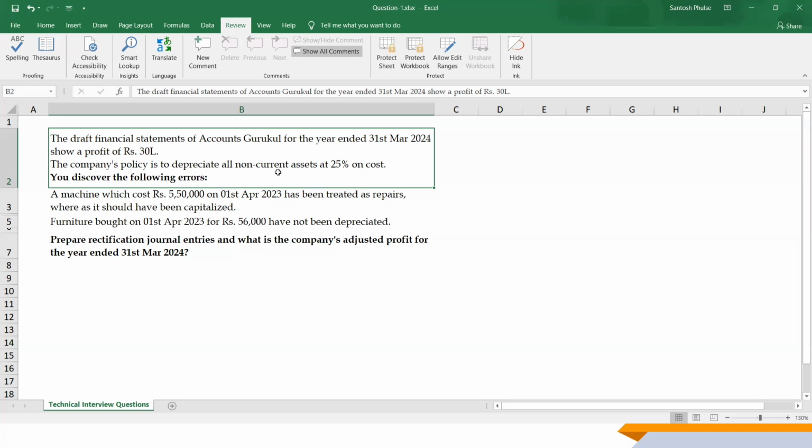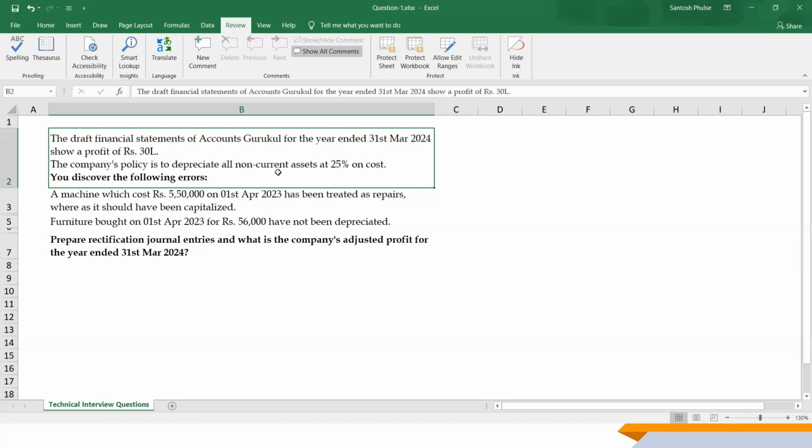Now, you need to take a pause and plot the rectification entries. First, calculate what's going to be the adjusted profit by considering all these errors, and how you're going to do the rectifications. Second, plot the rectification entries, what you are going to do by the end of that financial year when you are preparing the financials.